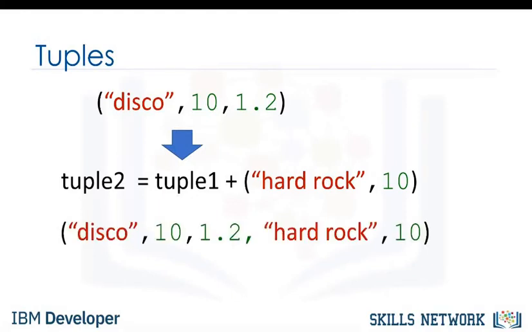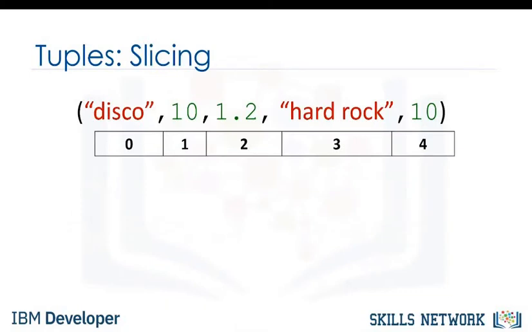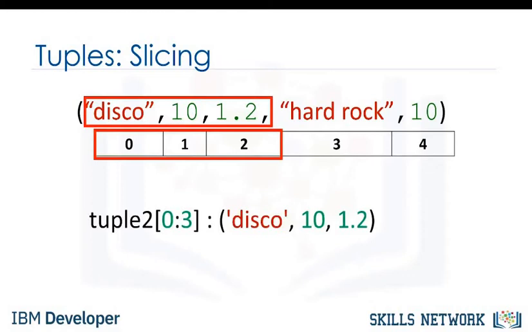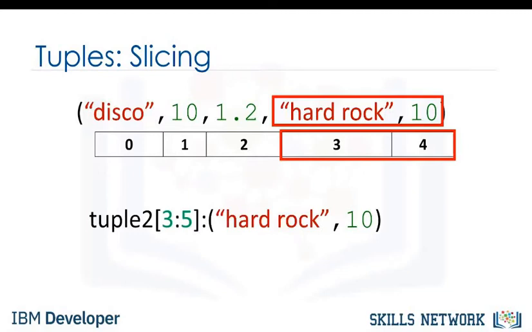The result is the following, with the following index. If we would like multiple elements from a tuple, we can also slice tuples. For example, if we want the first 3 elements, we use the following command. The last index is 1 larger than the index you want. Similarly, if we want the last 2 elements, we use the following command. Notice how the last index is 1 larger than the length of the tuple?